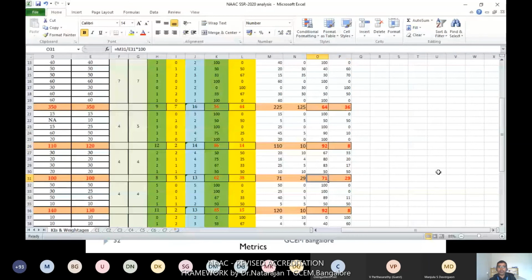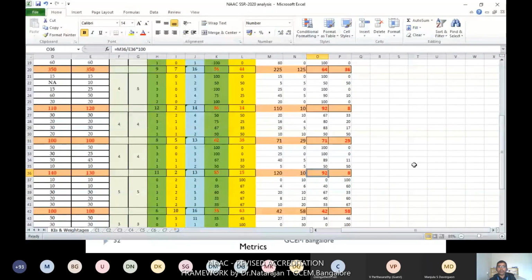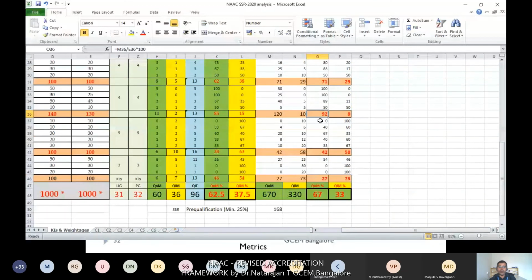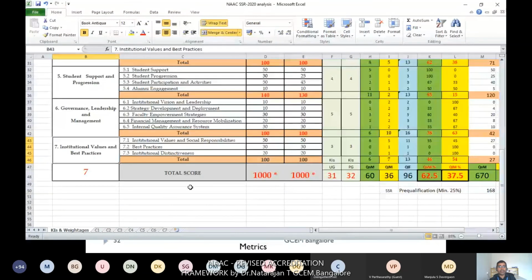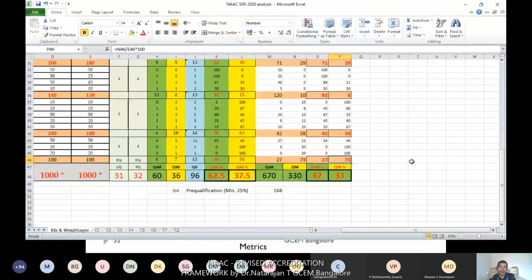In the 5th criteria, student support, it is 92 and 8, so almost 92% is evaluated by DBB only. For the 6th criteria it is 42 and 58, so almost 50-50 is given to the management part. The final criteria is allocated 27 and 73. The final criteria is the best practices followed in any institution, so 75% is evaluated based on the peer team visit only.